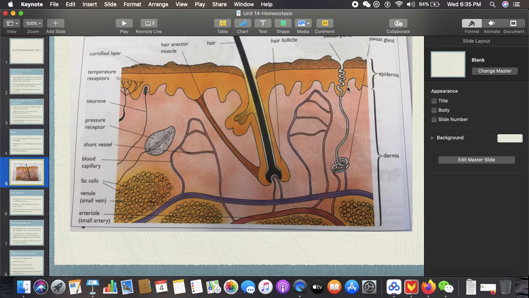So basically, the function of the sweat gland is to produce sweat. Well, that's very obvious. Now, sweat is mostly water with small amounts of salts and urea dissolved in it. When sweat is produced, the water in it evaporates, and this process cools the body. And also, these fat cells here act as a source of energy reserve as well.